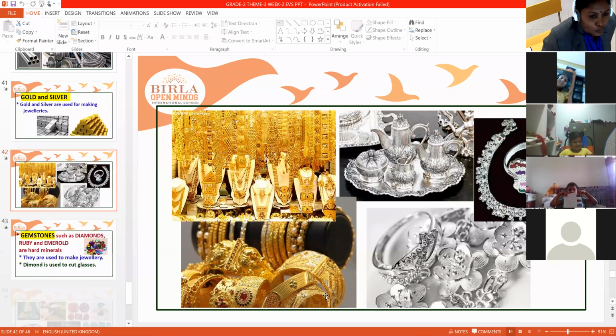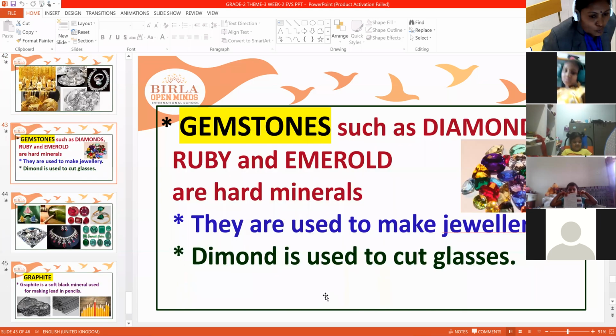Next, coming to gemstones. What are the examples of gemstones? Diamonds, ruby, and emerald. Gemstones such as diamonds, ruby, and emerald are hard minerals. They are used to make jewelry. Diamond is even used to cut glass. The glass which we use in our houses, to make it into a shape, to cut it, they use diamond.